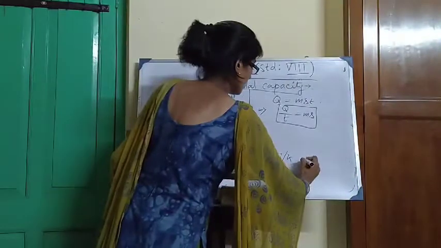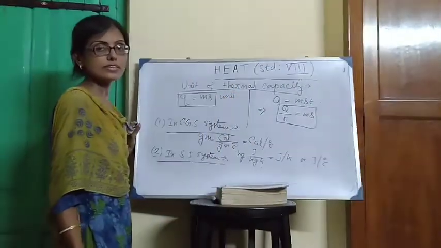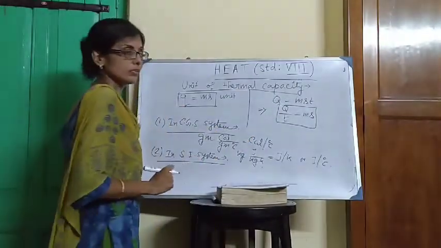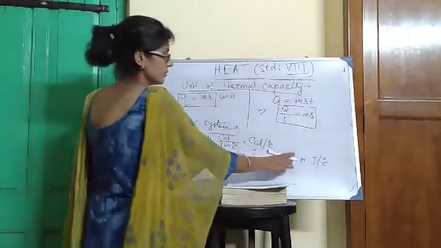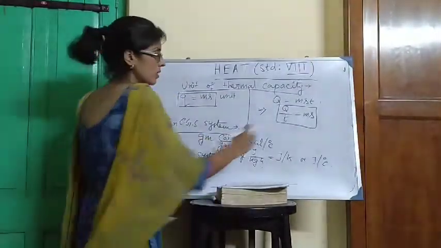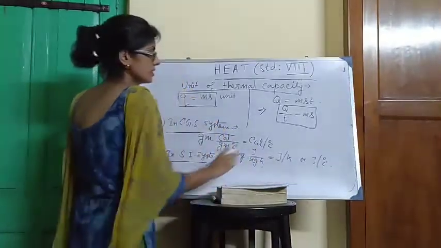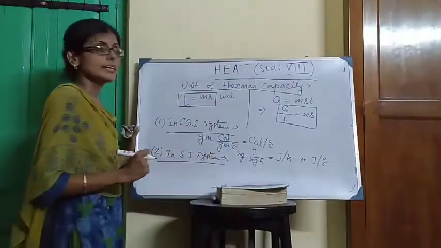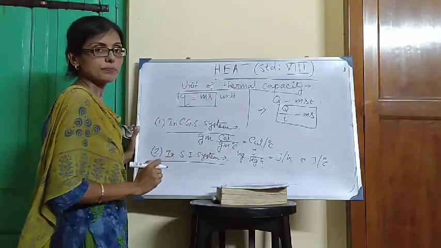So we can write or joule per degree Celsius, since it is the increase in temperature. Follow this formula. Q, total amount of heat. SI unit is joule. T, temperature difference. SI unit means in Kelvin scale, it is K. Or if you consider the Celsius scale, the increase in temperature unit is degree C. So joule per Kelvin or joule per degree Celsius, that is the SI unit of thermal capacity.